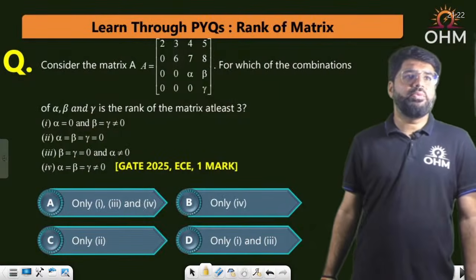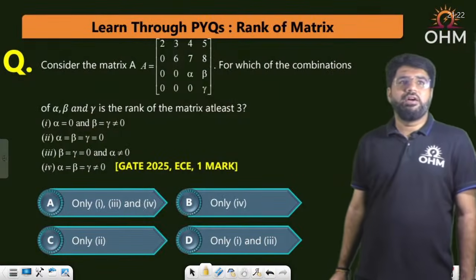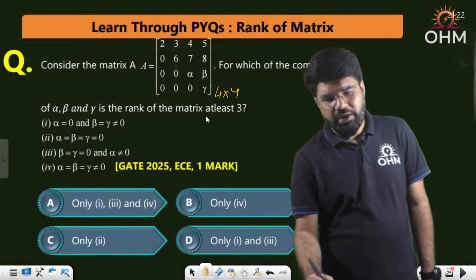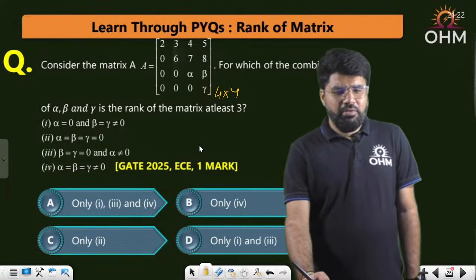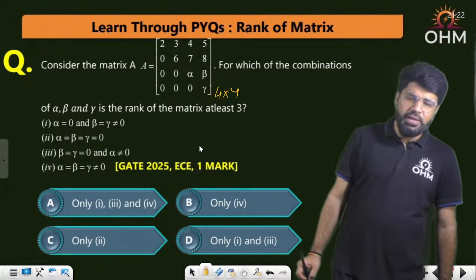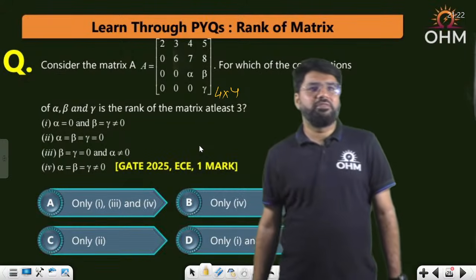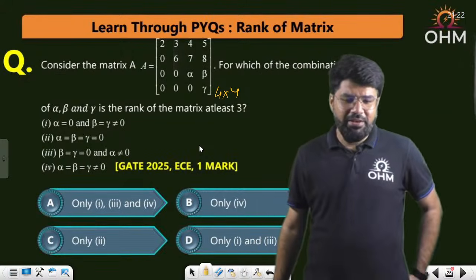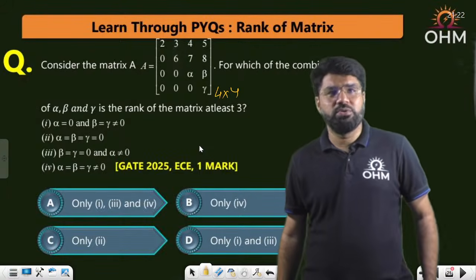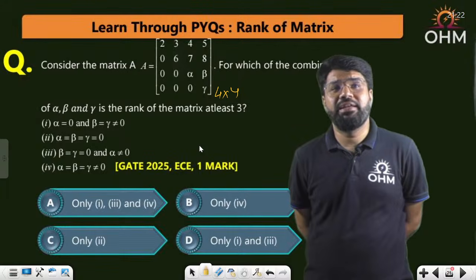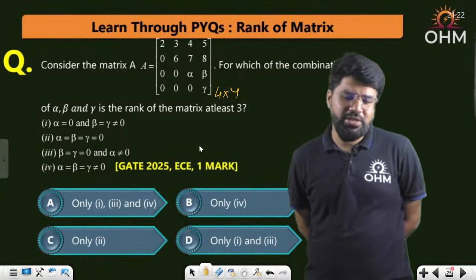See this question. GATE 25 EC, 1 mark question. A 4 cross 4 matrix is given in front of you. For which of the following combinations of alpha, beta and gamma is the rank of the matrix at least 3? The rank of the matrix at least 3. Like alpha 0, beta and gamma not equal to 0. You want rank at least 3. But if alpha is 0, what will happen?